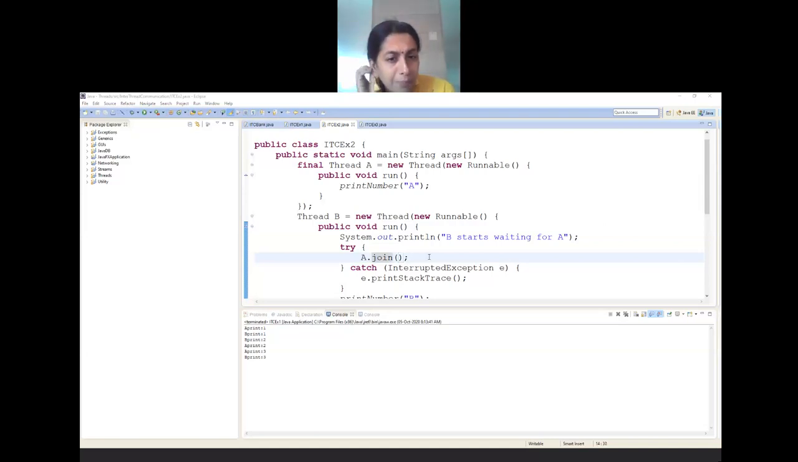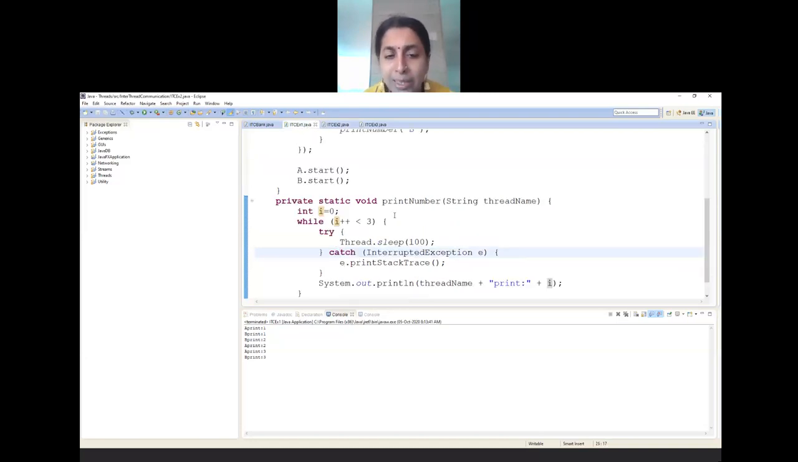So what is the meaning of this? Just compare this program with the first program. What is happening in the first program? Both the threads are independently available, and there is no hard and fast rule that thread A has to work first, then thread B. There is no rule at all, because both of them are working parallelly. Okay, but at a time only one thread can work, not both.